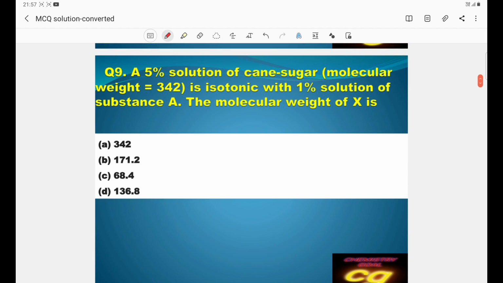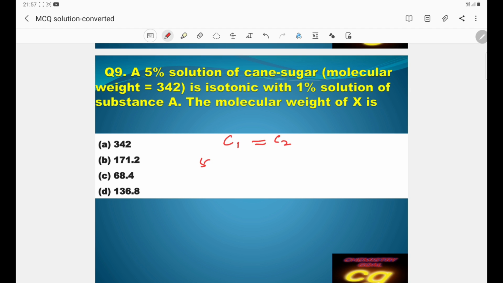Then question number 9, what is given? A 5% solution of cane sugar, whose molar mass is 342, is isotonic with a 1% solution of substance X. The molecular weight of X is how much? So here you see the 5% solution is isotonic. Isotonic means the concentrations are equal, the first concentration is equal to the second concentration. If you see the formula, the concentration of a 5% solution means 5 in 100, 5 gram of solute is there.